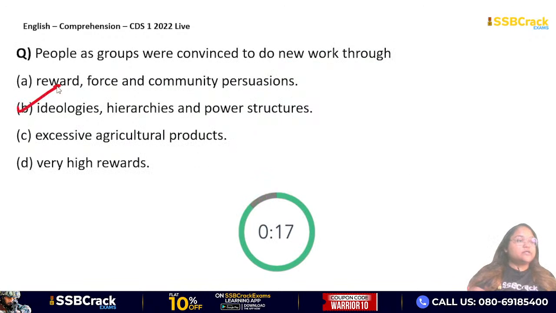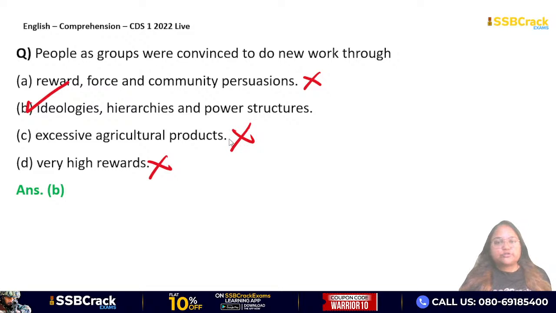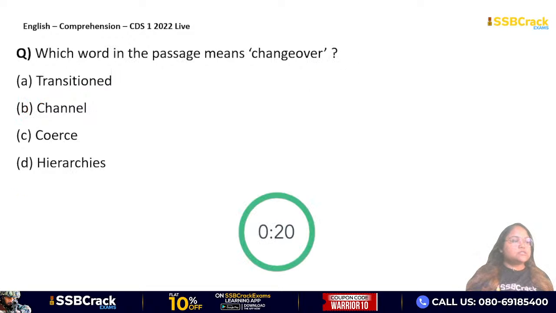Very good. It is option B. Ideologies, hierarchies and power structures started forcing or convincing these large groups of people to do new work. But they were given very little reward. They were given very little amount of wages. So option A therefore is not applicable here. Option D not applicable here. And option C is nowhere mentioned in the passage. Right? Moving on to the next and the last question.